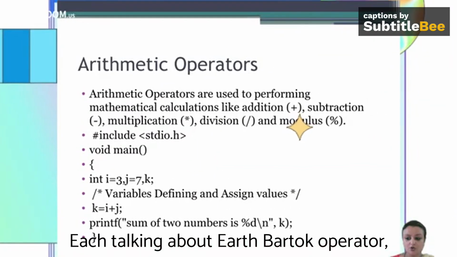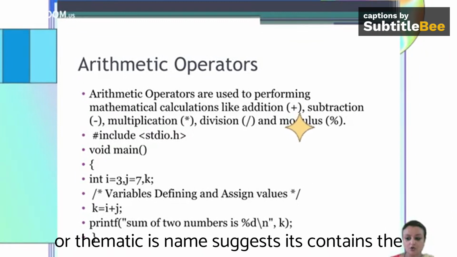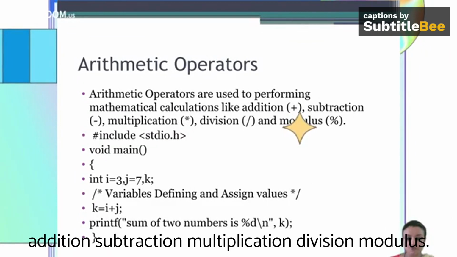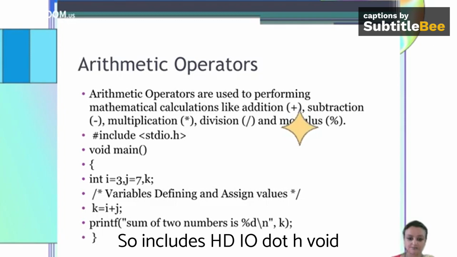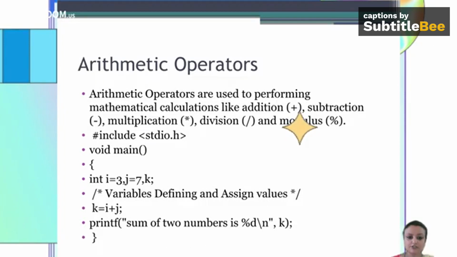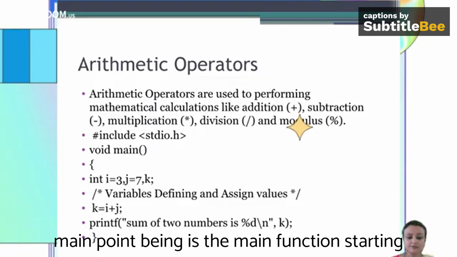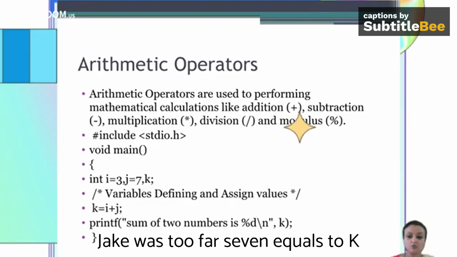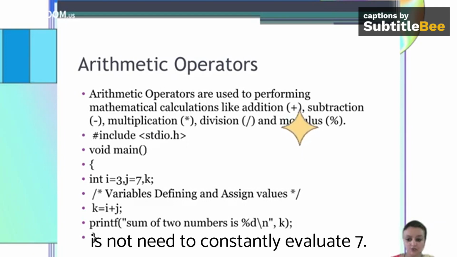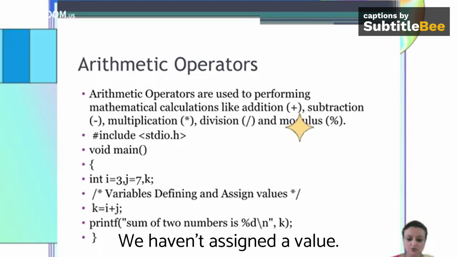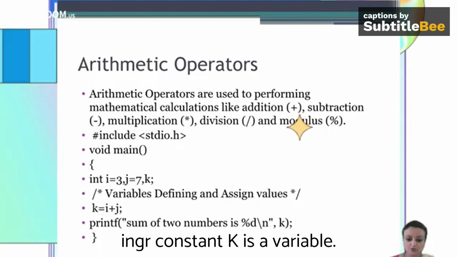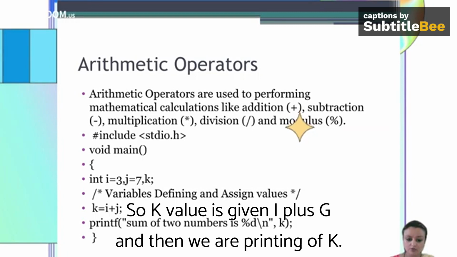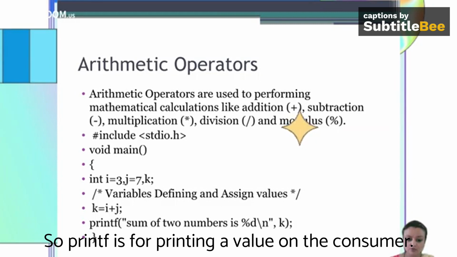Talking about arithmetic operators. As the name suggests, they include addition, subtraction, multiplication, division, and modulus. So #include <stdio.h>, void main. Void main is the main function, starting with curly braces open. int i equals 3, j equals 7, k equals... K is not a constant. J value is 7, it's a constant. And K, we have not assigned a value yet. So i and j are constants and k is a variable. So a variable defines an assigned value. So k is given i plus j, and then we are printing k. So printf is for printing a value on the console.